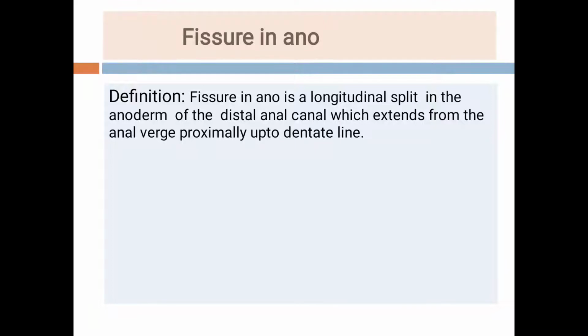Now students, what is anoderm? The difference between the anoderm and the true skin is that true skin has hair follicles and sweat glands, while the anoderm has no hair follicles and sweat glands, and that's why anoderm is also called a modified skin. Then the anal verge. Anal verge is a mucocutaneous junction, and the dentate line.